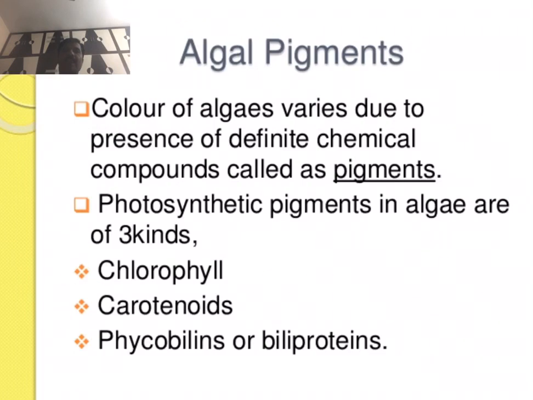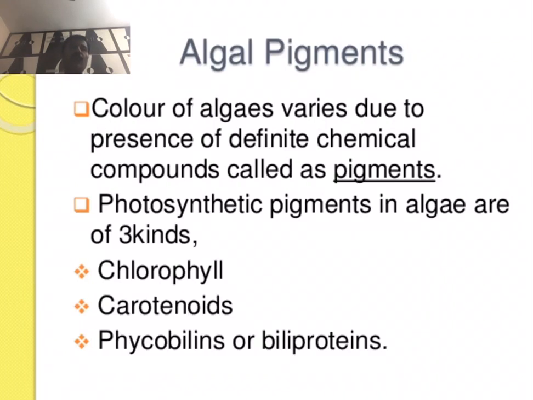Generally, algal cells have a characteristic color due to the presence of a combination of pigments specific to each class. The various pigments can be grouped as chlorophylls, carotenoids, and phycobilins. These algal pigments are all arranged in the chloroplast or chromatophores.